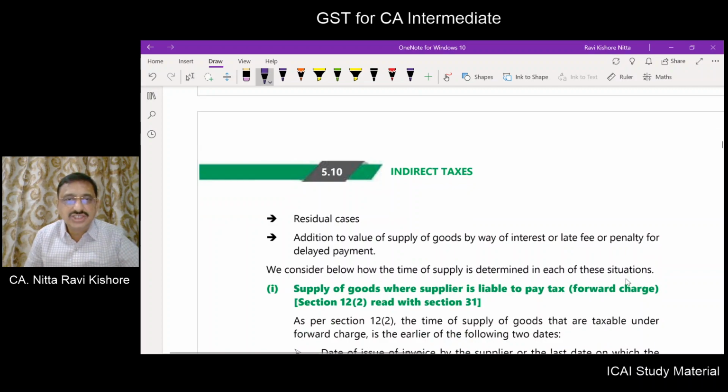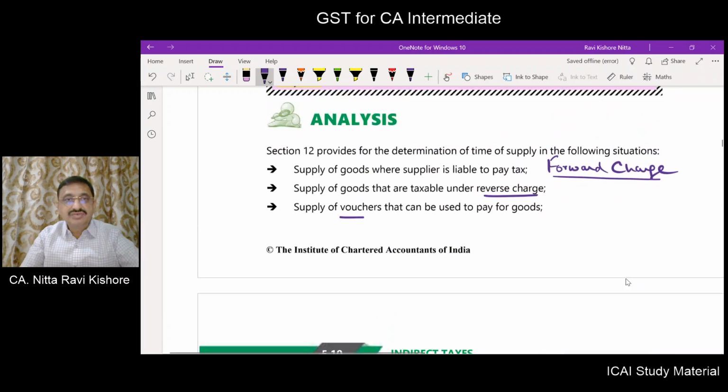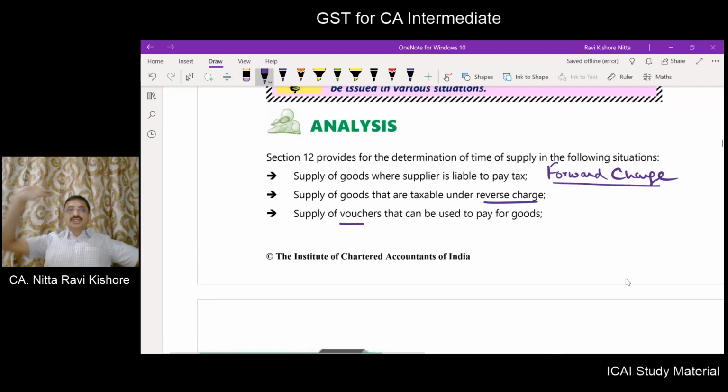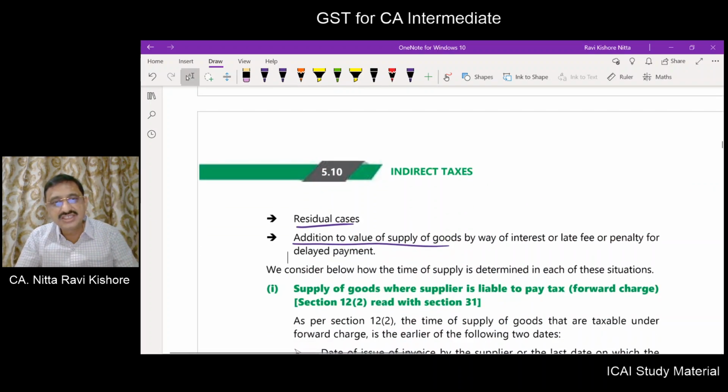Next one is residuary cases. And the next one is where there is an addition to the value of supply of goods. So in these 5 cases, we are going to understand what is the time of supply: forward charge, reverse charge, vouchers, residuary cases, addition in the value of supply.